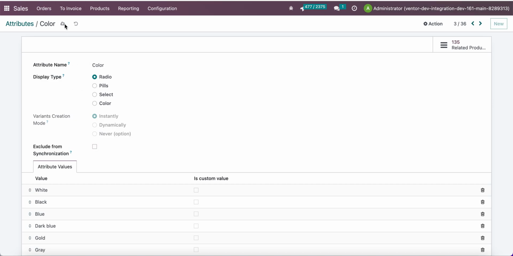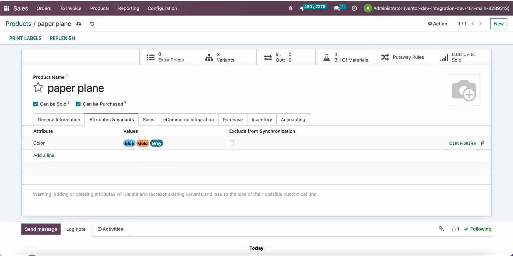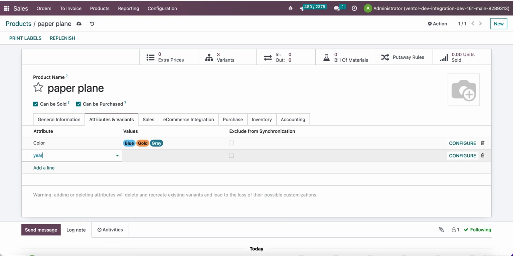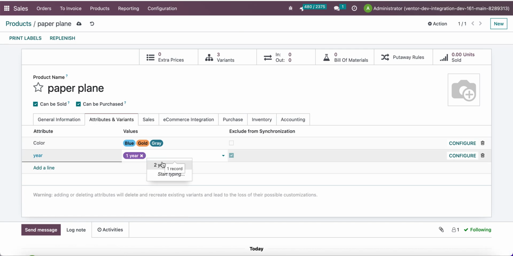Okay, it's not possible, but I also created a new attribute which I didn't use before, so I can click on exclude, click on save, it works. And let's try to add this attribute here. Here we can see some values. I will add one, and I will try to add 2 values for this attribute.